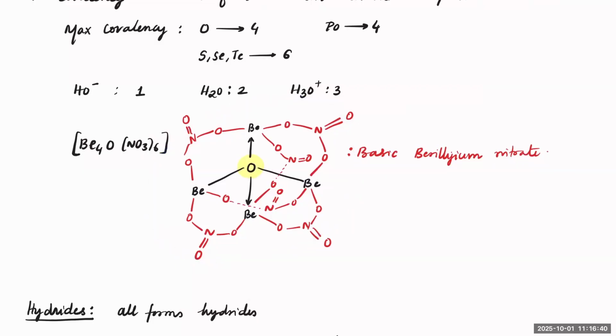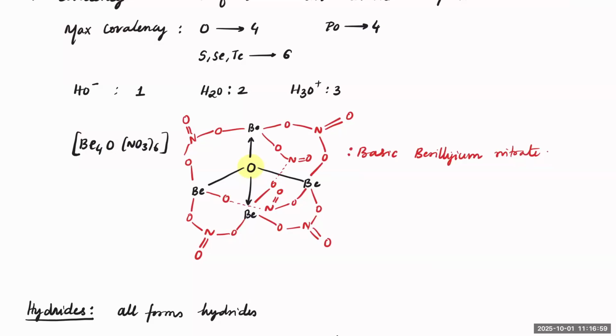In this, oxygen makes 2 simple sigma bonds and two dative bonds. It has two lone pairs also. This is called basic beryllium acetate. This is one of the compounds where oxygen actually has four bonds. Its covalency is four.